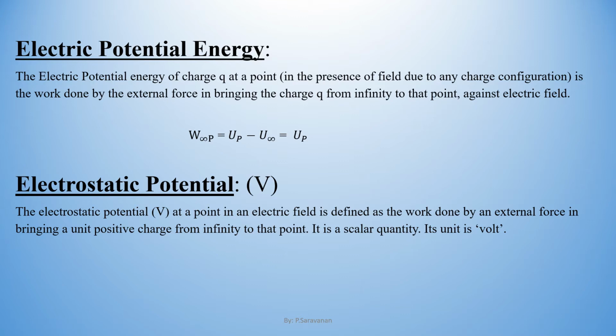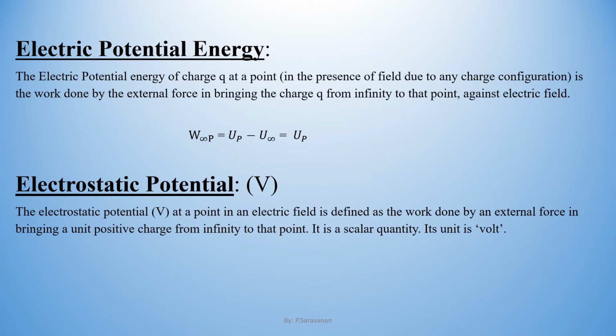So always the reference point is taken to be infinity, which is a point outside the electric field, and the reference point inside the field is taken to be capital P. Therefore, W infinity P must be equal to the final potential energy UP minus the initial potential energy U infinity, which is equal to 0. Therefore, it is equal to UP minus 0, which is UP or epsilon P.